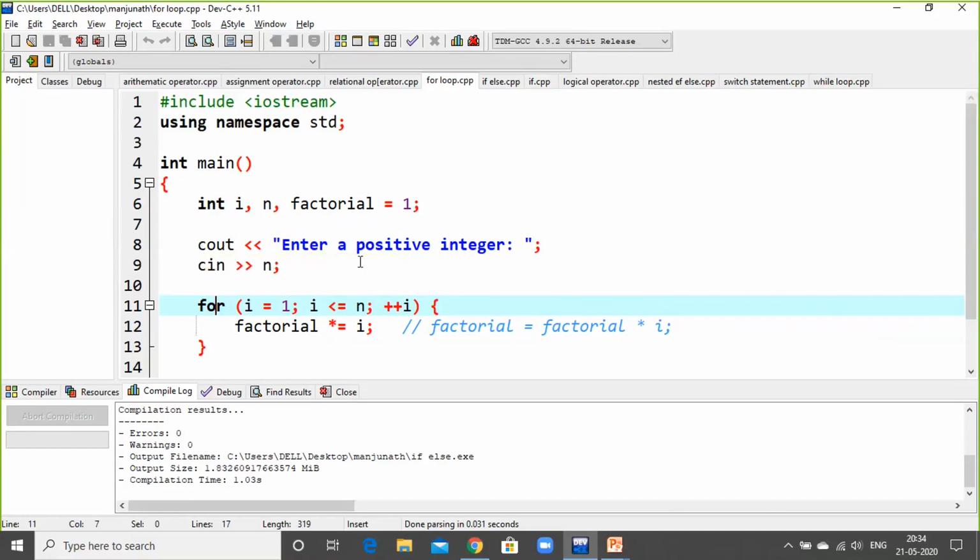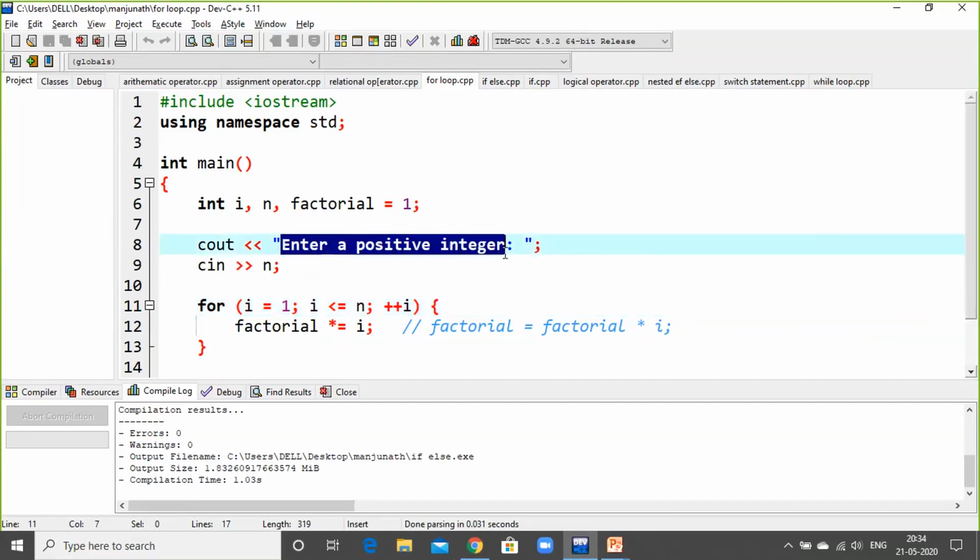See out, enter a positive number. So what is this, enter a positive number? Again, I'm going with the same example. In the output screen, this syntax will be visible. Next, cin is n.